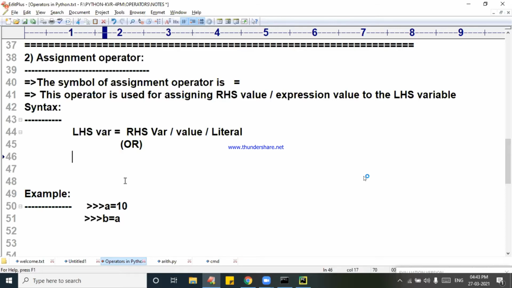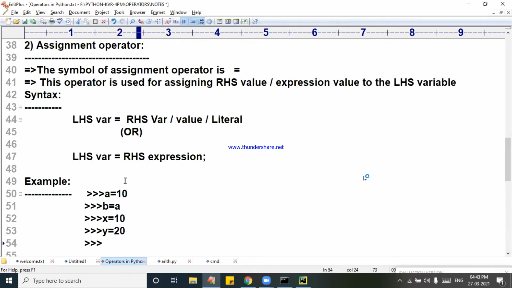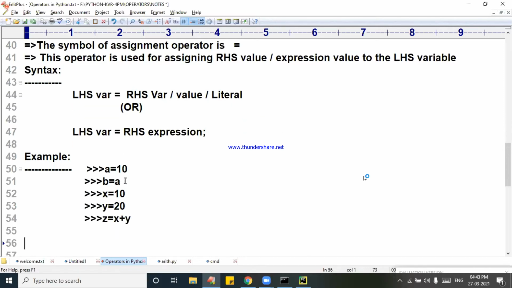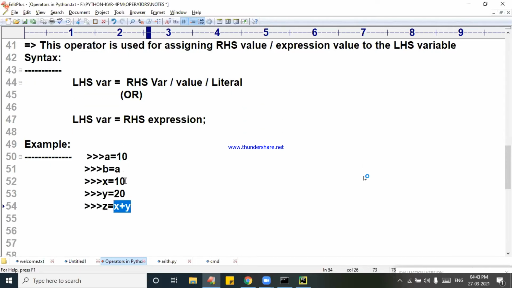Let me continue with the expression part. What is that expression part? LHS variable is equal to RHS expression. It is also easy for you. Now I am writing x is equal to 10 and then y is equal to 20. Now I am saying z is equal to x plus y. You tell me, this x plus y is called what? Expression. What is an expression? Last class only I told you. A collection of variables connected with an operator is known as what? X we can call.